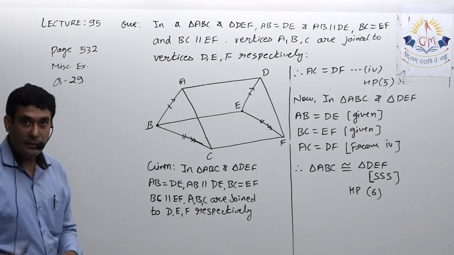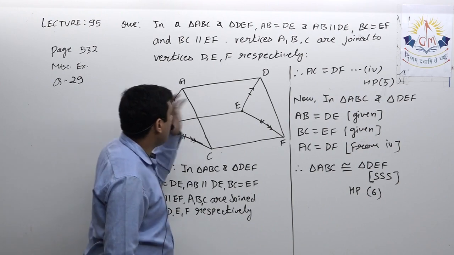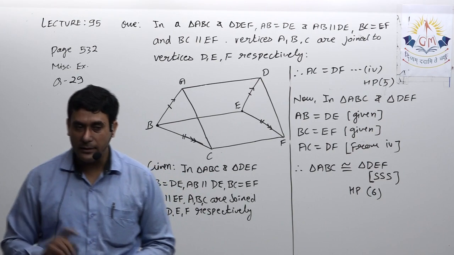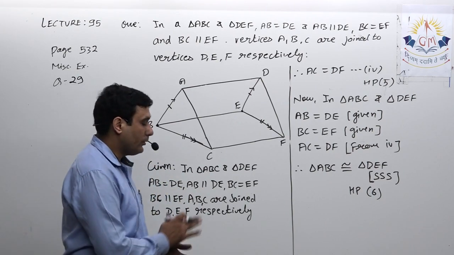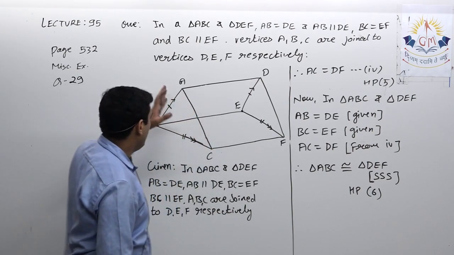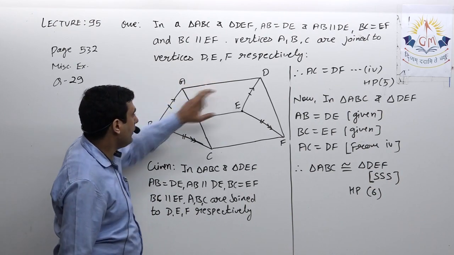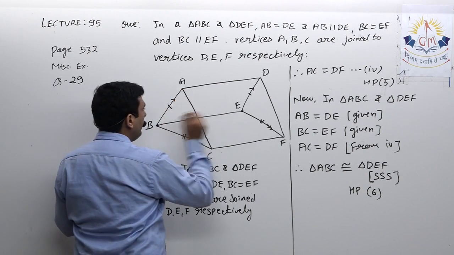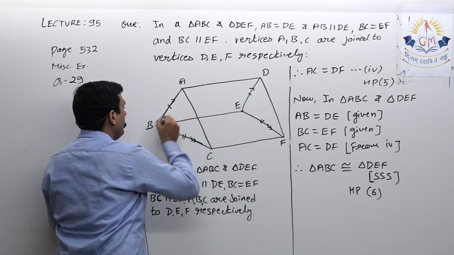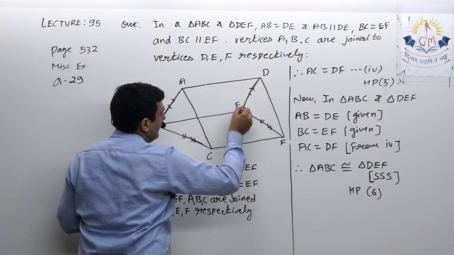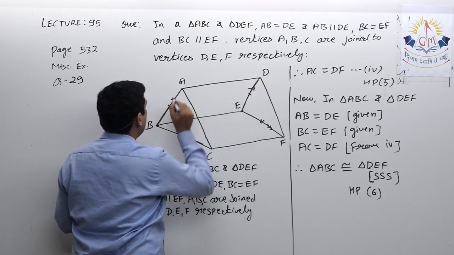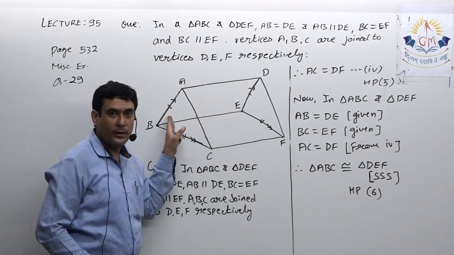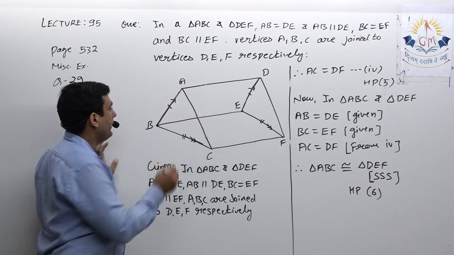Okay, so it was a very easy proof. Almost everything was given, and throughout this question we used one concept: in a quadrilateral, if one pair of opposite sides is equal and parallel, then it's a parallelogram. When I proved ABED is a parallelogram, it was given that AB equal to DE as well as AB parallel DE. So one pair of opposite sides of this quadrilateral was equal and parallel, so it becomes a parallelogram.